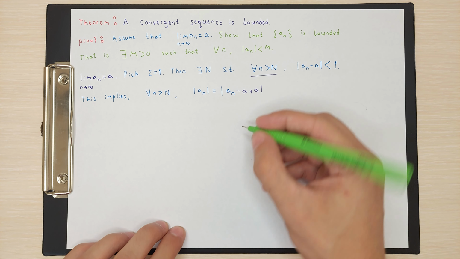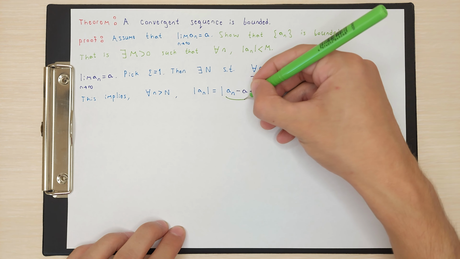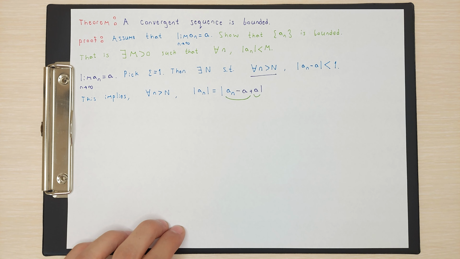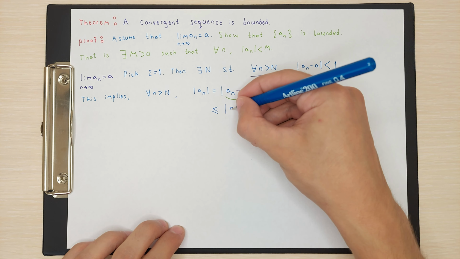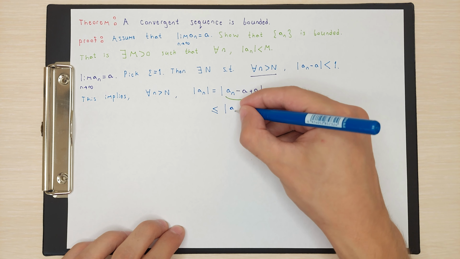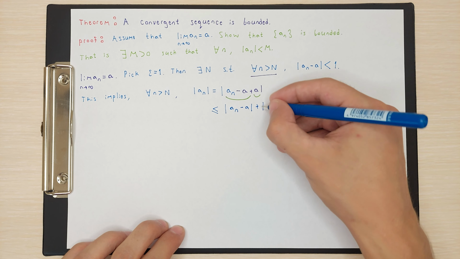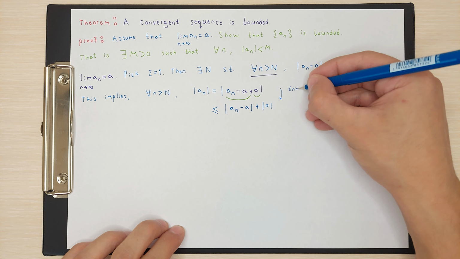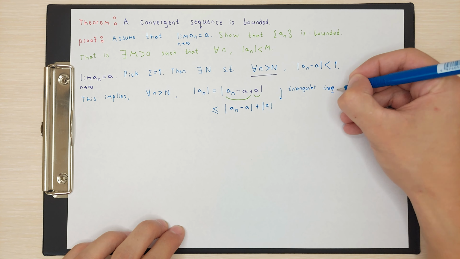Why am I doing this? Because I want to use the triangle inequality. Here, consider this term and this term. If you apply the triangle inequality, we have that this is less than absolute value of an minus a plus absolute value of a, right? I applied the triangle inequality. Why am I doing this?